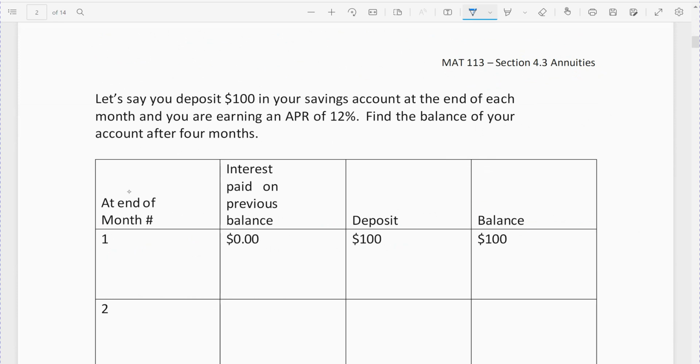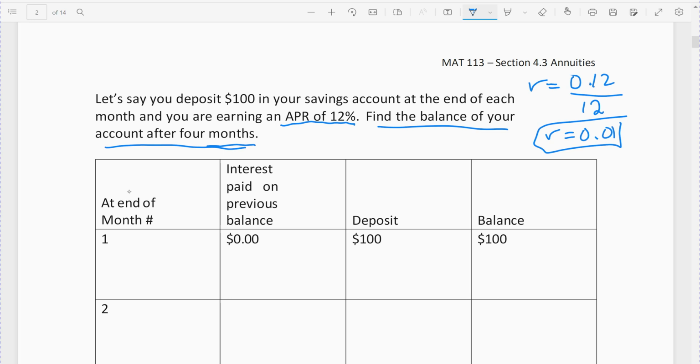Suppose that you're going to deposit $100 into a savings account at the end of each month. You can earn an APR of 12%. Remember, that's an annual percentage rate. Find your balance in the account after 4 months. Remember, with the annual percentage rate, when it compounds you break it down over the compounding periods. The compounding periods are monthly. So you take your annual percentage rate as a percent, change it to a decimal, and divide by the 12 months. I picked 12% just so the number came out nice. So remember, R is 1.01. It's 1% every month. This is the monthly rate.